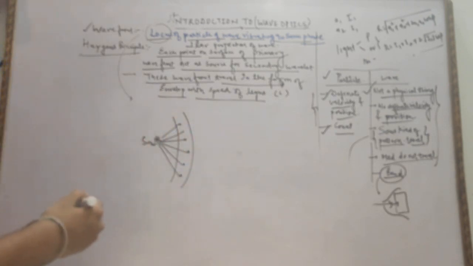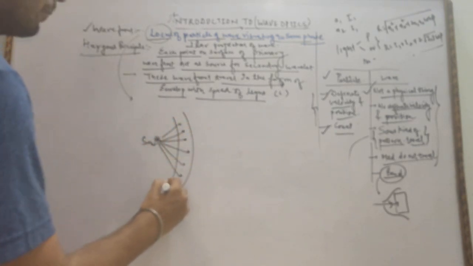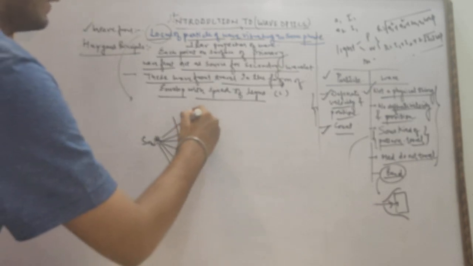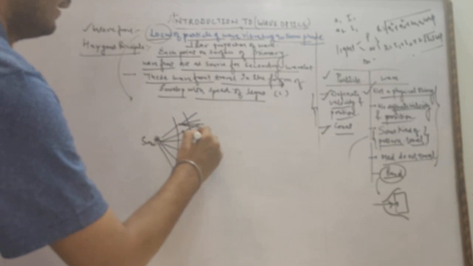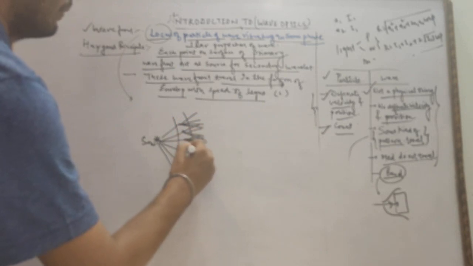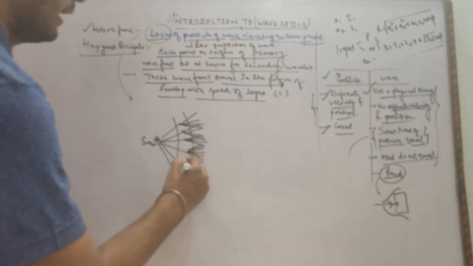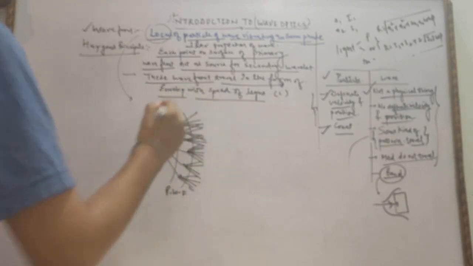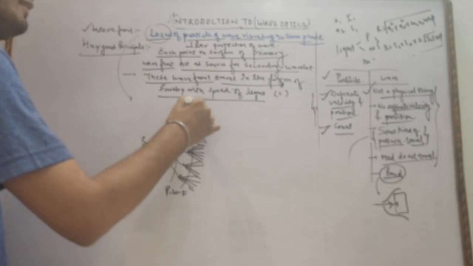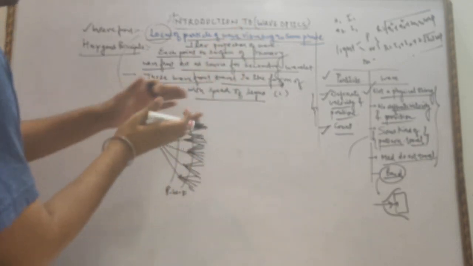So according to the Huygens principle, each point on the surface of the primary wavefront acts as a source for the secondary wavelet. These points on the primary wavefront act as sources for the secondary wavelets, and the sources in the secondary become the source for the third. So in this way the light will travel.